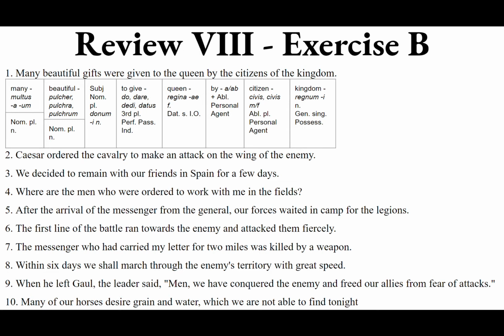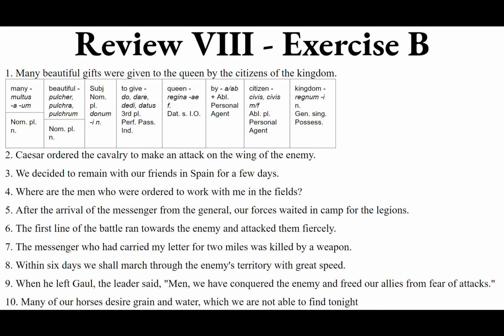For how far did he carry that letter? For the distance, the accusative of extent of space, 2 miles. Remember that if you want to say miles in Latin, you have to extend this out to the English thousands of paces, with thousands being milia, milium, neuter plural, and paces being the partitive genitive of passus, us masculine, so passuum.